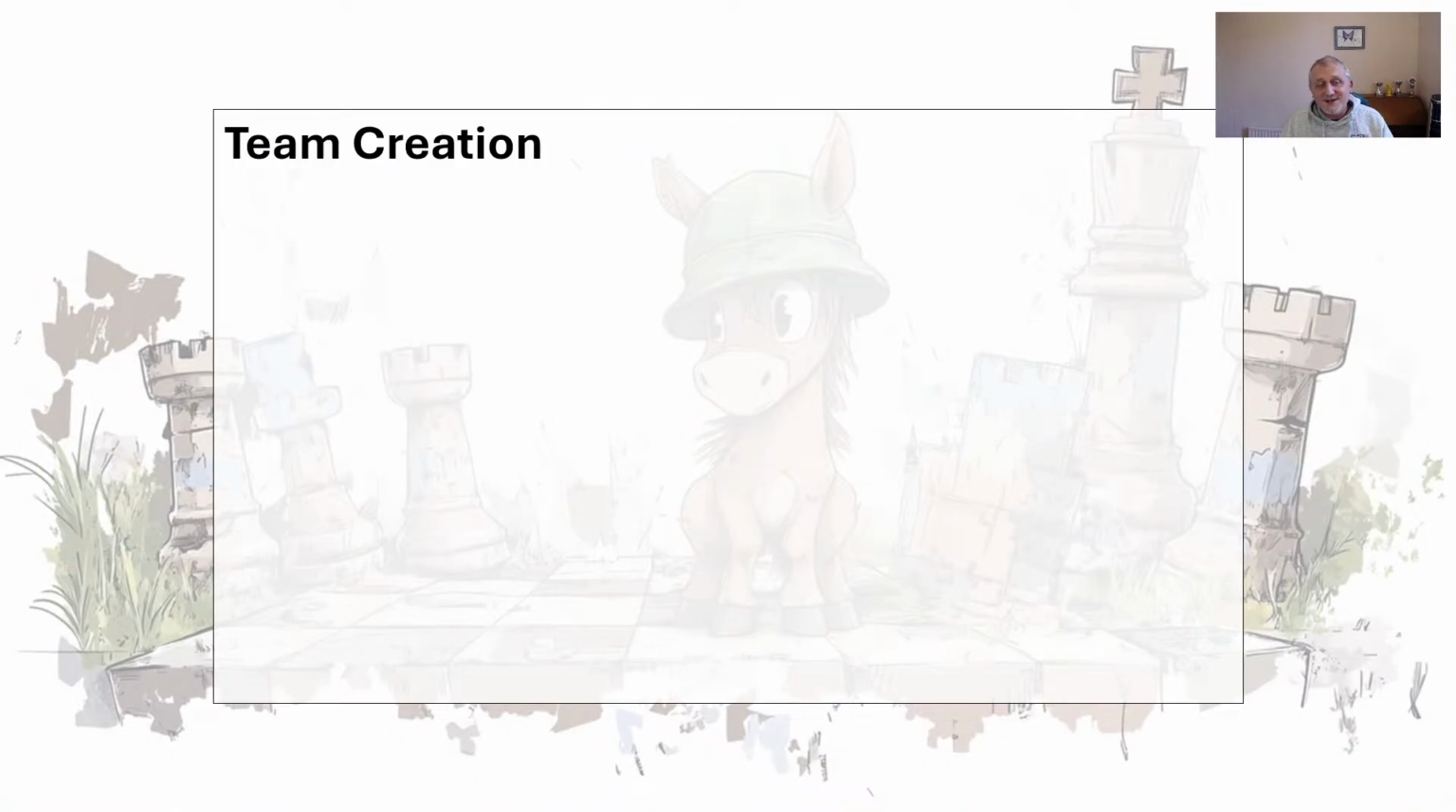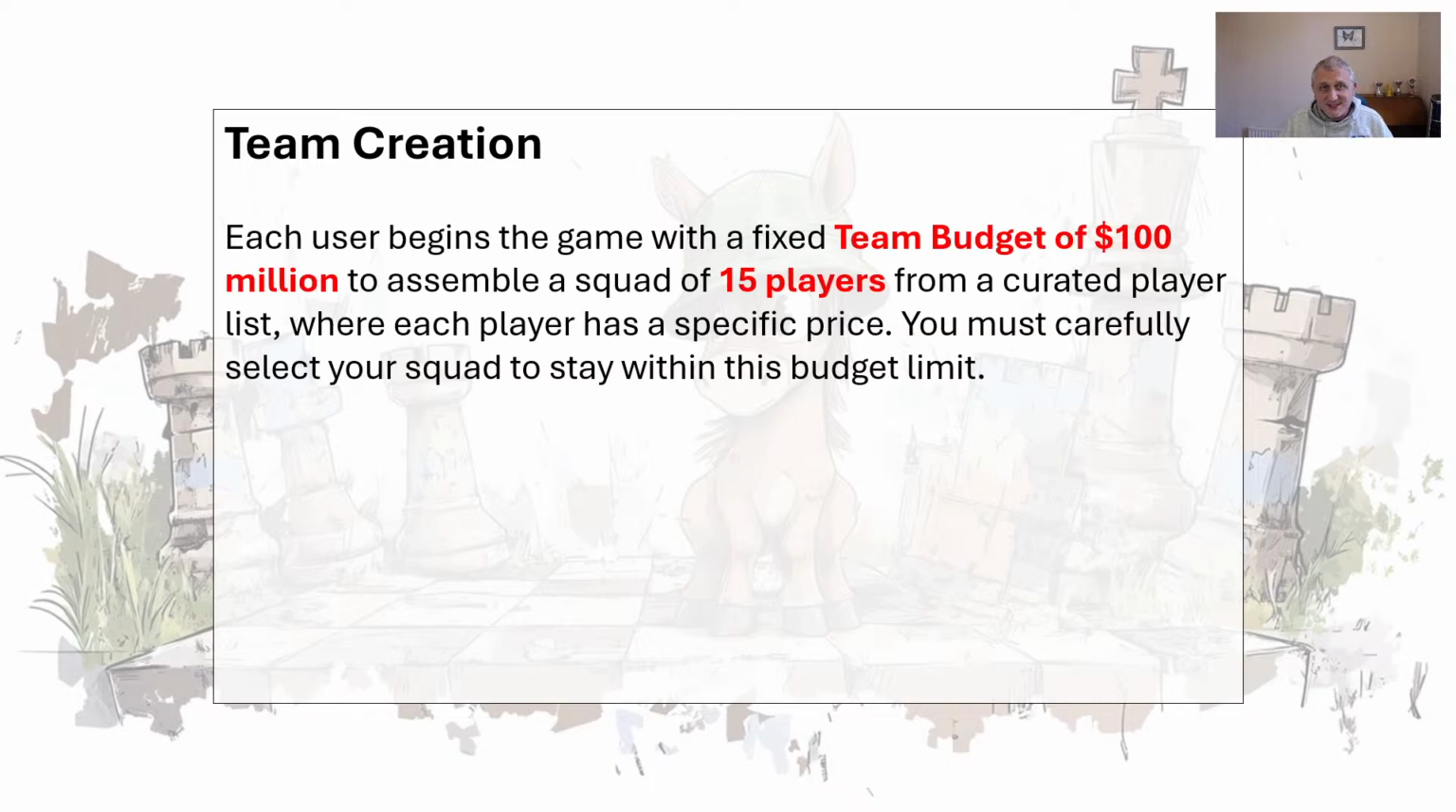So just a handful of things from the website. I won't bore you, but I'm aware some people watching this may have not looked at the game at all, and maybe they couldn't be bothered to read the rules. So the team creation, I won't read all the words, don't worry. We have $100 million and we have to choose 15 players. The 15 players is non-negotiable.